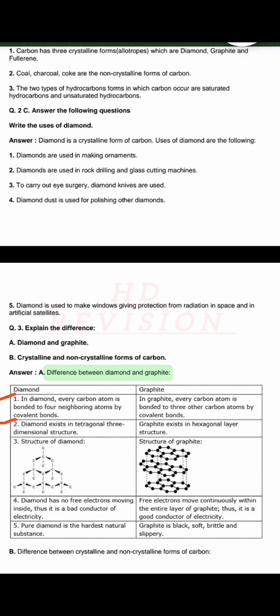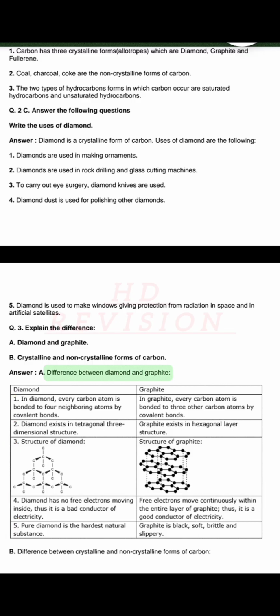2. Diamond exists in a tetrahedral 3-dimensional structure. 3. Structure of diamond. 4. Diamond has no free electrons moving inside, thus it is a bad conductor of electricity. 5. Pure diamond is the hardest natural substance.